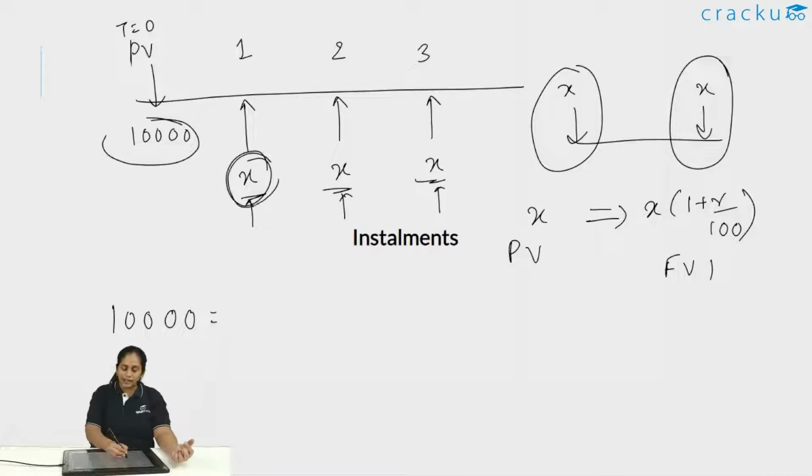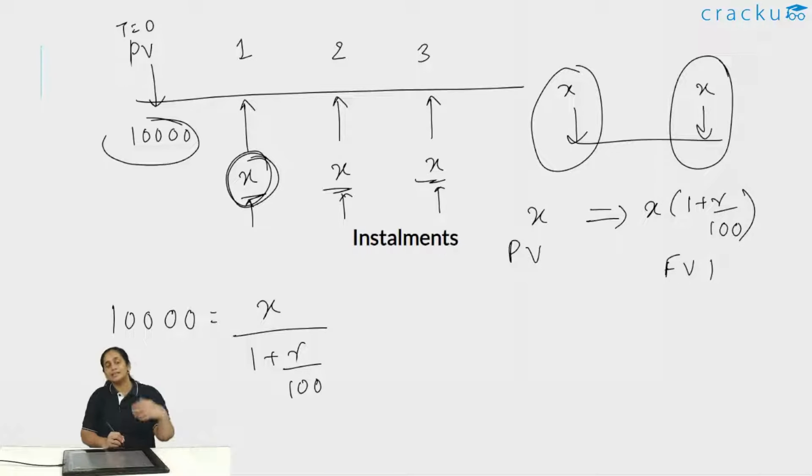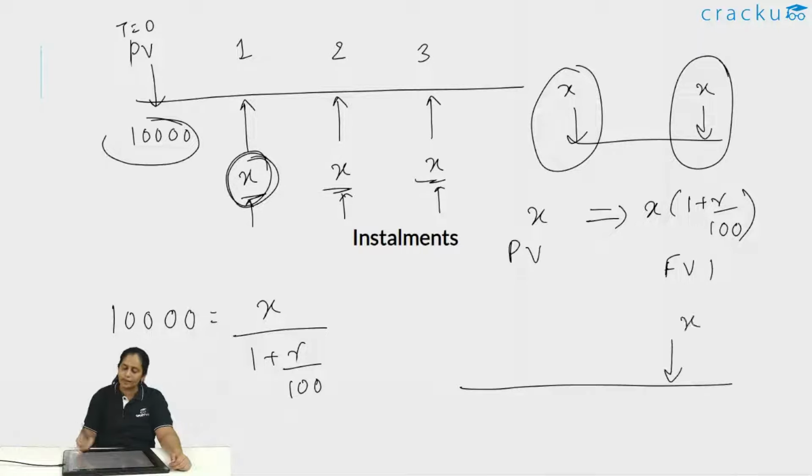So if I say that I'm going to give you X at the end of 1 year, its present value will be basically X divided by 1 plus R by 100. I am discounting the value because this is 1 year in the future, so I have to discount the value today. Another way of thinking is that you know you have to give X at the end of 1 year.